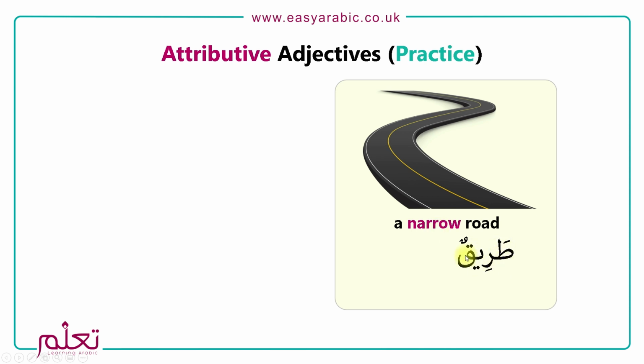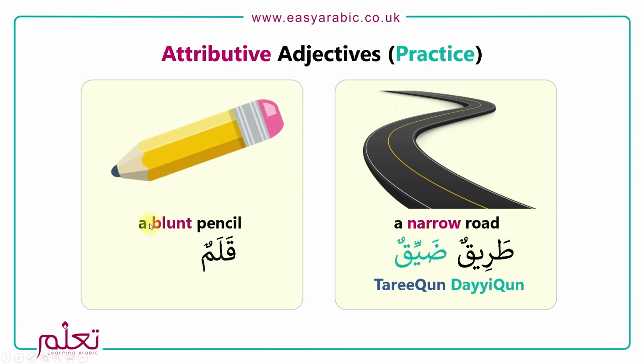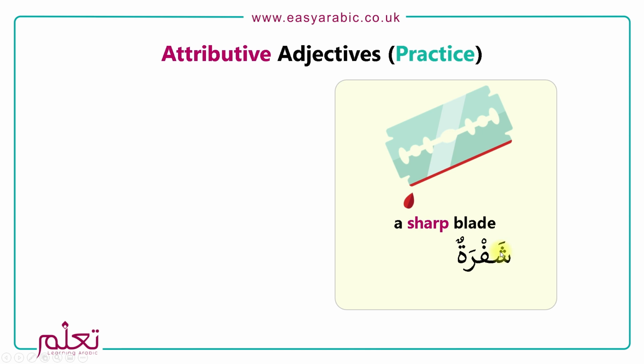So tariqun dayiqun, which is a narrow road. A blunt pencil. So pencil is qalam, and blunt was kalil. So qalamun kalilun. Next one is shafratun, which is blade.